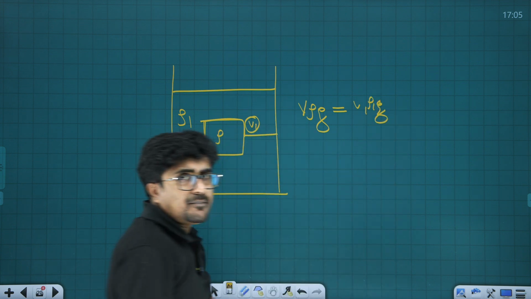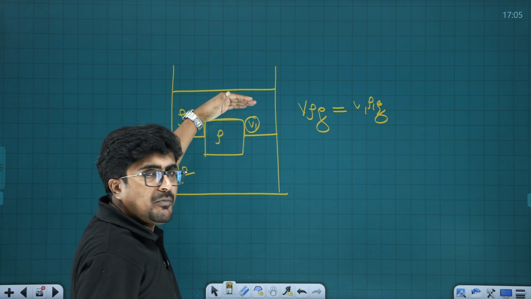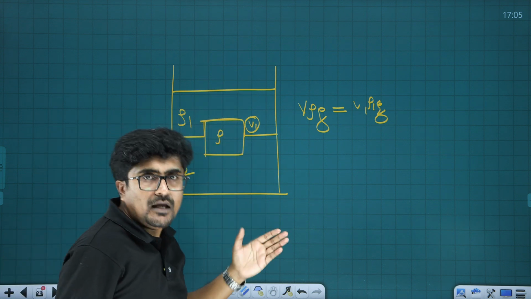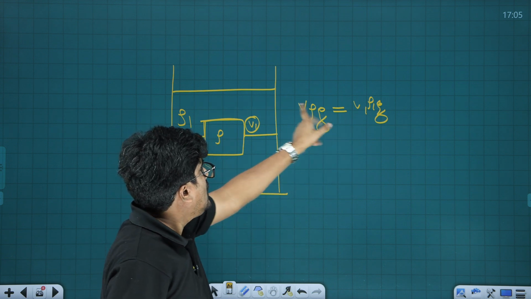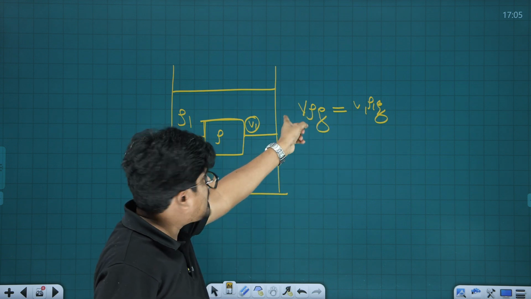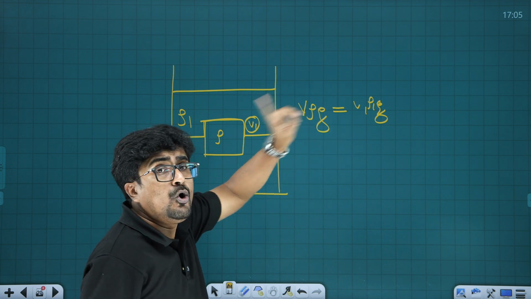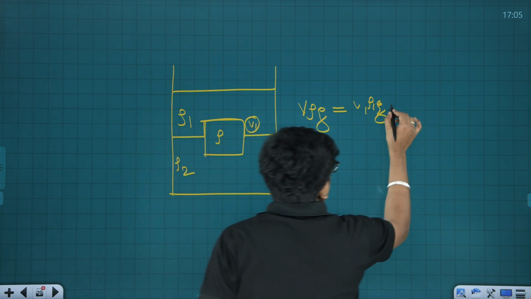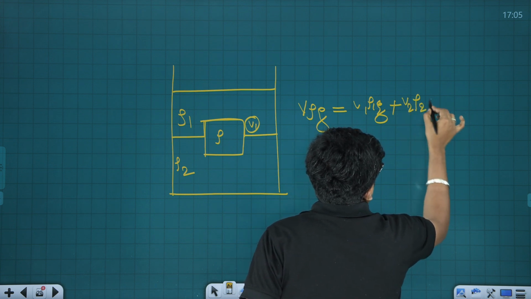That means that out of capital V, V1 volume is in liquid number 1 and V2 volume is in liquid number 2. So V1 volume into density, that is mass, M into g, that is the weight. So V into rho into g is equal to V1 into rho 1 into g plus V2 into rho 2 into g.